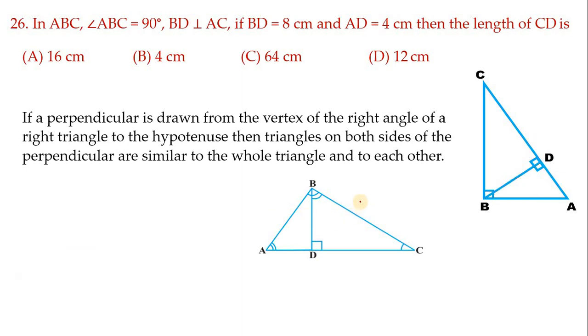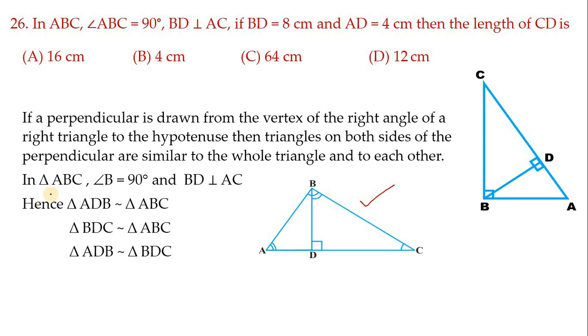In our textbook they have given this figure. In triangle ABC, angle B equals 90 degrees. From that we have drawn this perpendicular. Hence we get these three triangles. Triangle ADB is similar to the main triangle ABC, and again BDC is similar to the main triangle ABC, as well as these two triangles also will be similar. On the basis of this last one, we are solving this problem. So both the figures are the same, but this figure is just a little rotated, that's all.